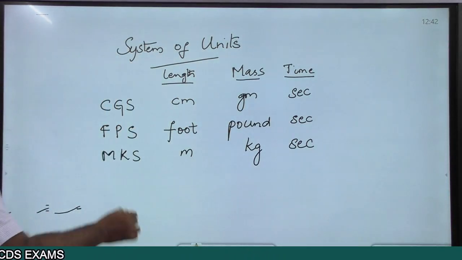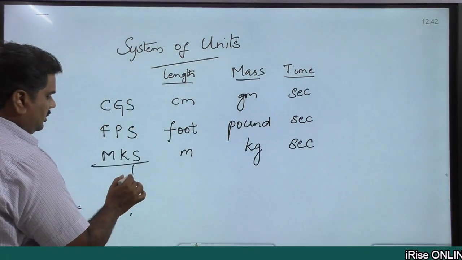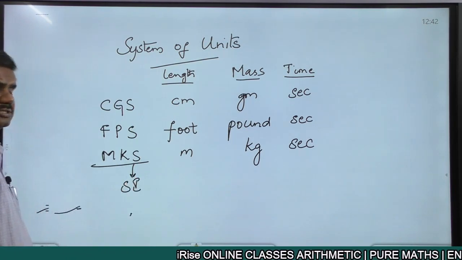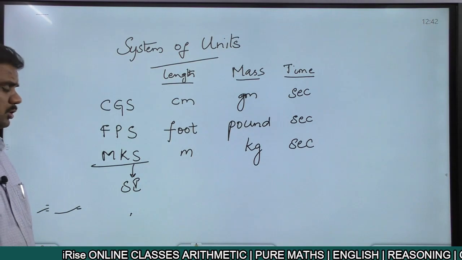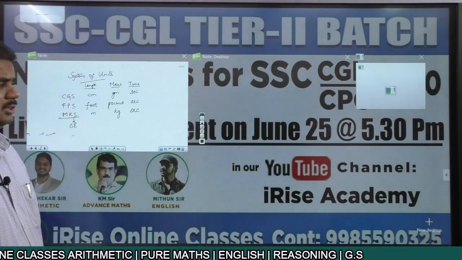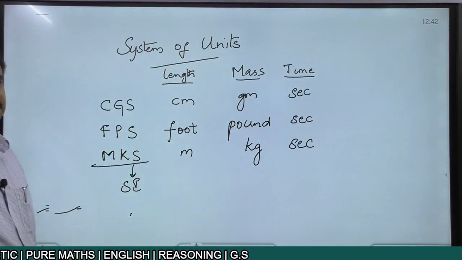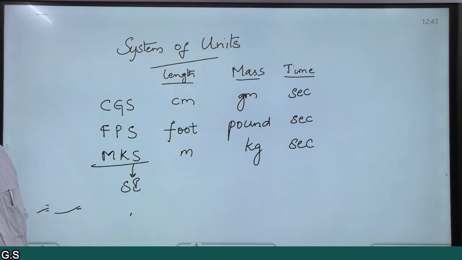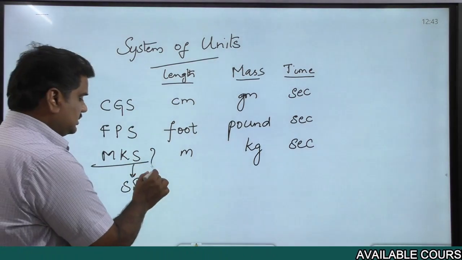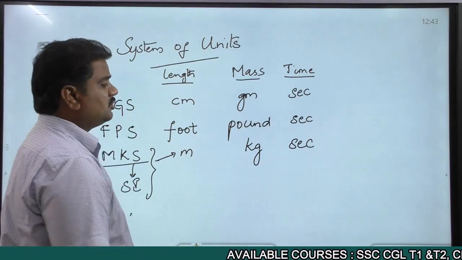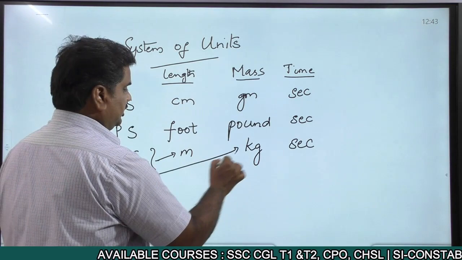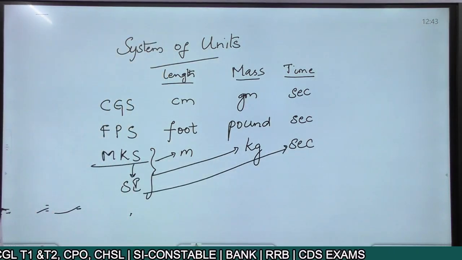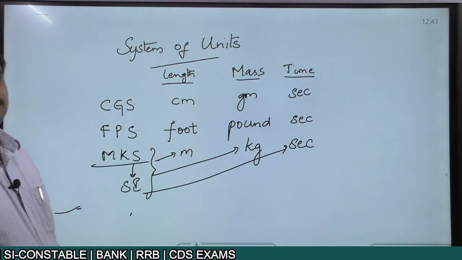seconds. Now this MKS system, the modern expanded form of MKS system, is what we call the standard international system, which we are using throughout the world as of now for all the exchange processes or for all the purchasing or for measuring any particular quantities. We are using as of now the SI system. So even in the SI system, length is measured in terms of meters, mass is measured in terms of kgs, time is measured in terms of seconds, right? So this is what we call the system of units.